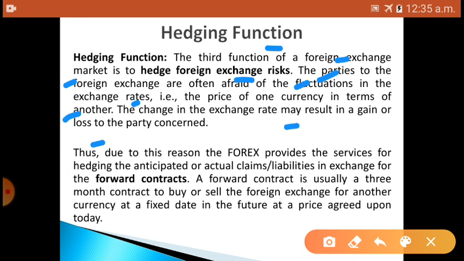For this reason, foreign exchange provides the service of hedging anticipated or actual claims and liabilities through forward contracts. To avoid these risks or claims in foreign exchange, one term is introduced, that is forward contracts.